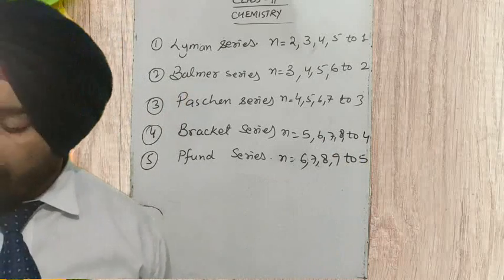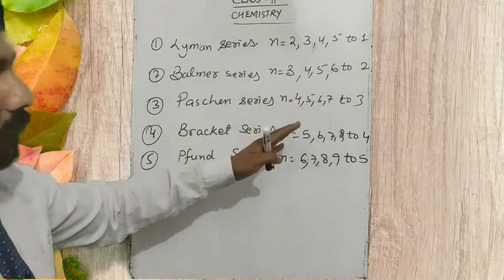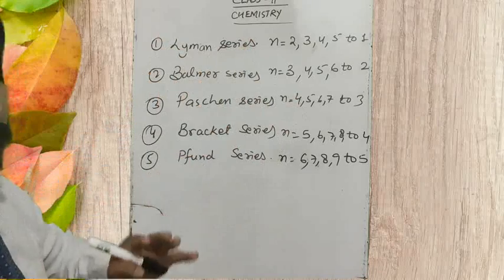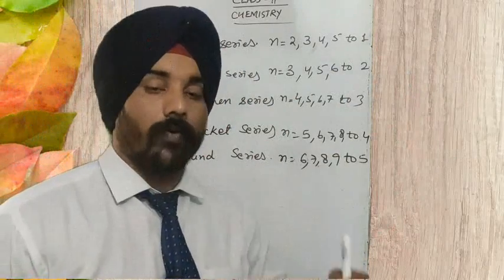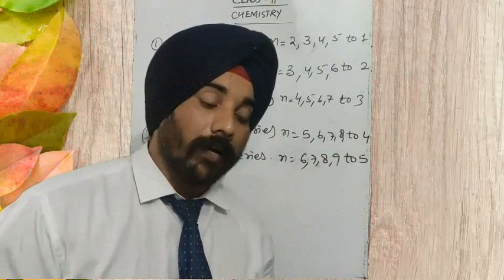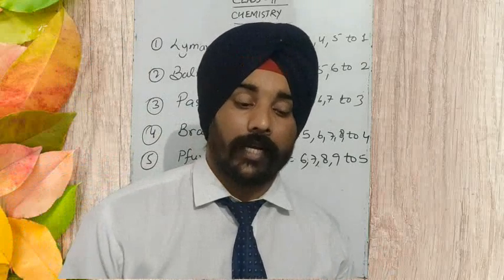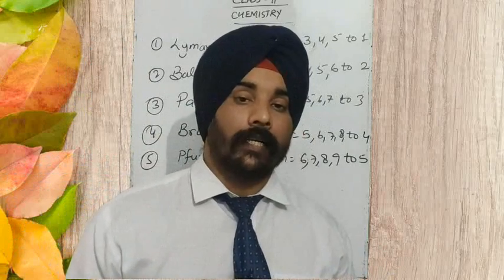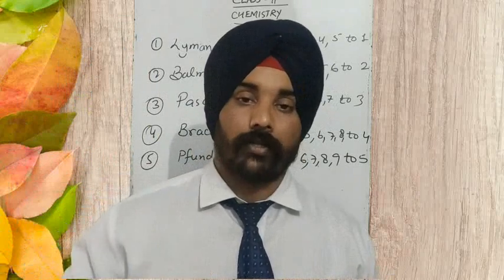So these are the series of the hydrogen spectrum that we obtain by the transition of the electron from a higher state of energy to a lower state of energy. Students, this happens only when the atoms of hydrogen gas, or any hydrogen-like atom, get excited, when you provide energy to these atoms from some external source.